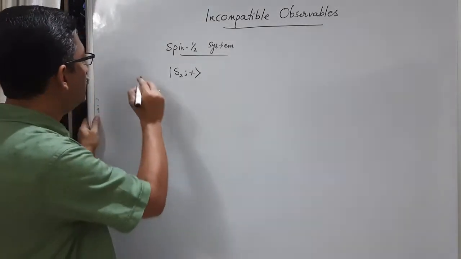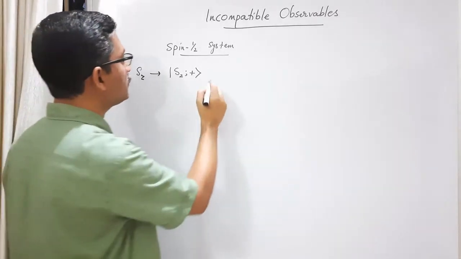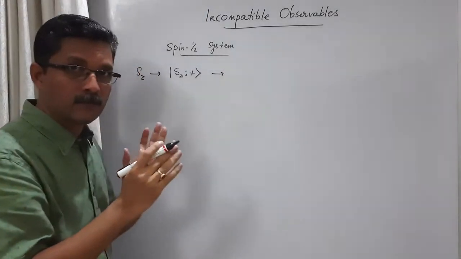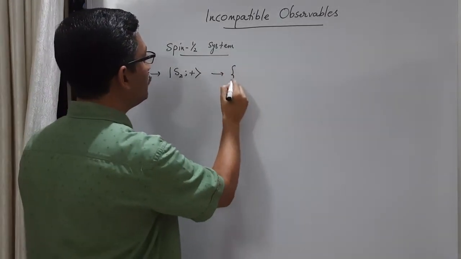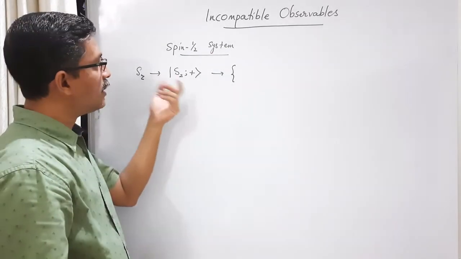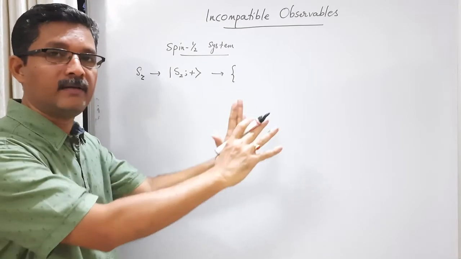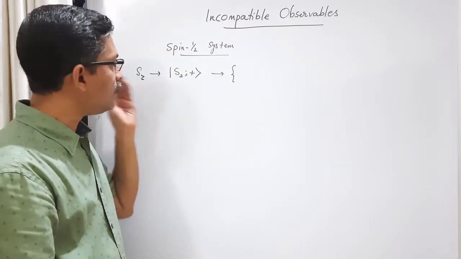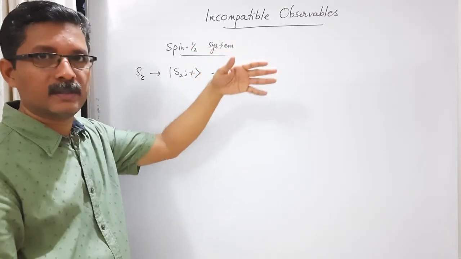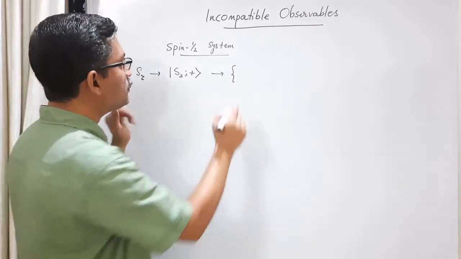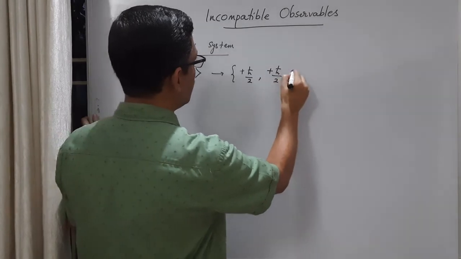Now, if we measure Sz in this state, what will be the result of measurement? This we have discussed before in the context of the sequential Stern-Gerlach-like experiment. If you measure Sz when the particles are already in the state Sz plus, all the particles will again be in the same state. So each measurement will give plus h cross by 2, the particle will be deflected upward, plus h cross by 2, plus h cross by 2, like that.